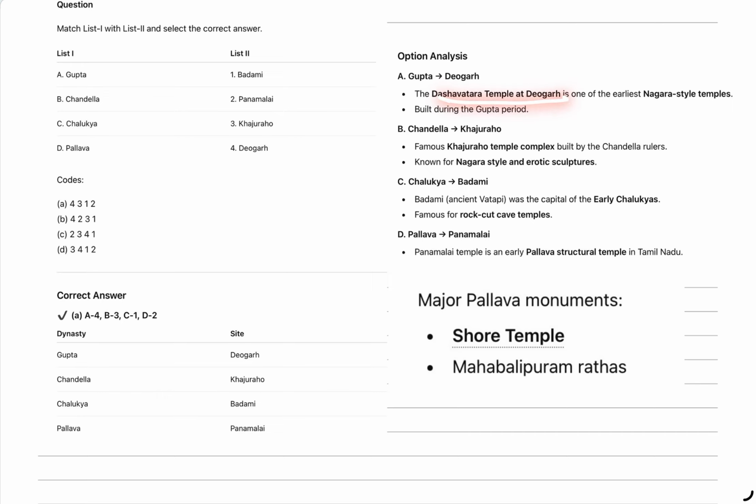The Savatar temple at Devgar is one of the earliest Nagar style temples, that is, during the Gupta period. So the Savatar temple at Devgar is by the Guptas. Then the Chandela are attributed for the Khajuraho temple, which is a Nagar style temple and famous for its erotic sculptures. Then Chalukya, Badami was the capital of early Chalukya. Then Pallava, the Pannamalai temple is an early Pallava architectural temple.